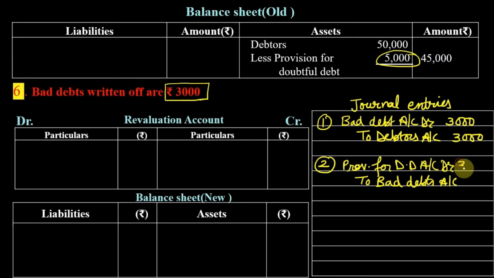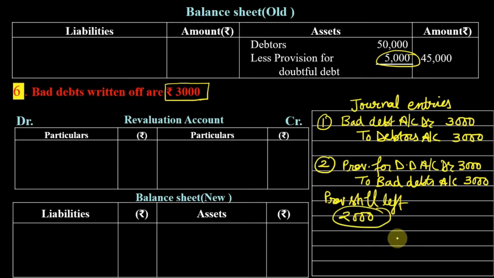So actually we have used this provision to write off this loss of 3,000 due to bad debt. Now can you tell me how much provision is still left? So provision still left is 5,000 minus 3,000, that is 2,000.